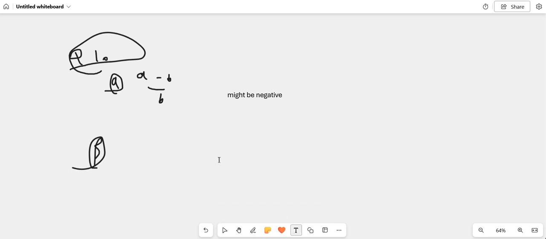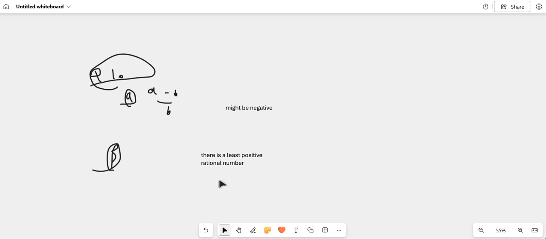So say that there is a least rational number.